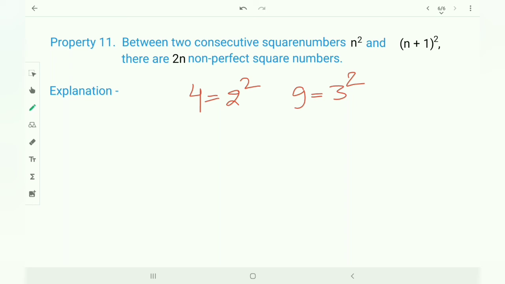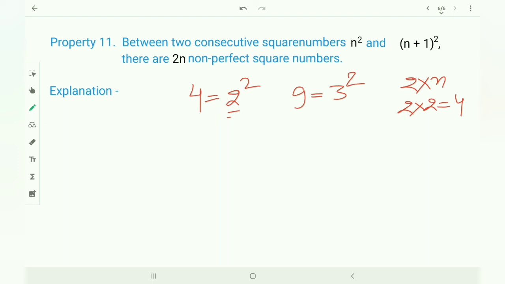So these are consecutive square numbers. Between them there are 2n non-perfect squares. Here n is 2. Then 2n means 2 into 2, meaning 4 non-perfect square numbers are available.